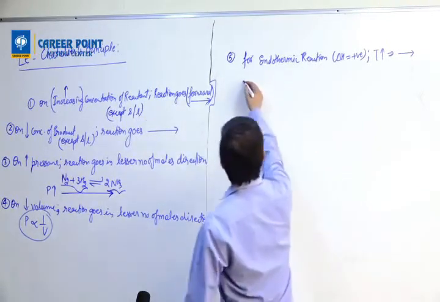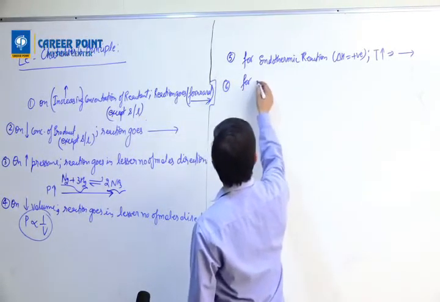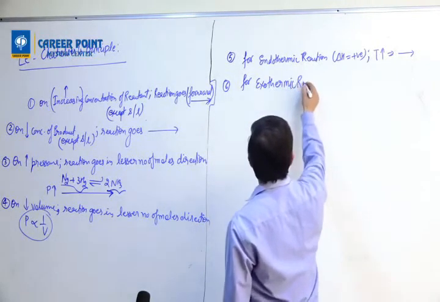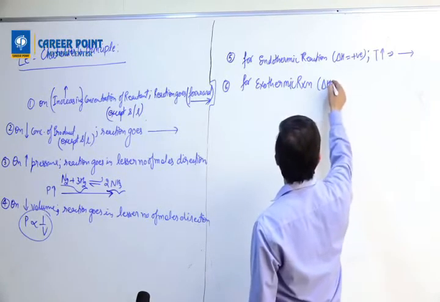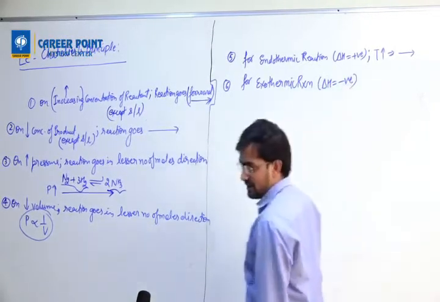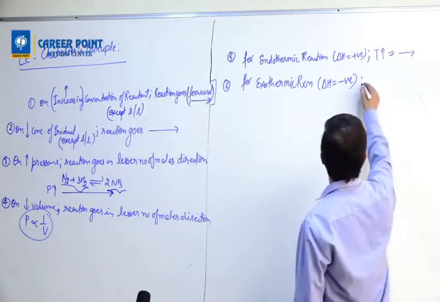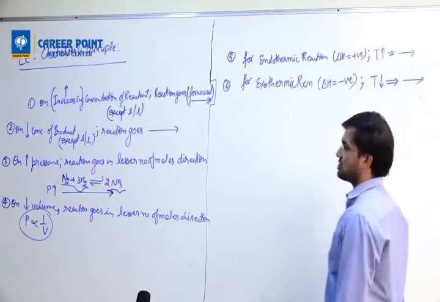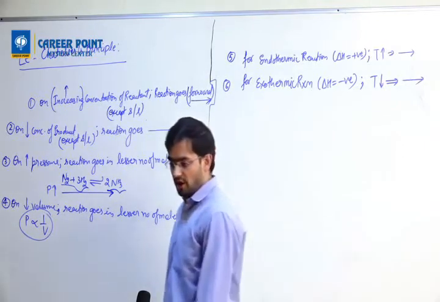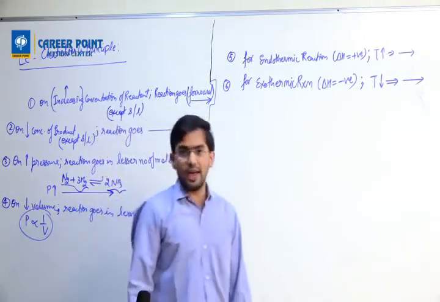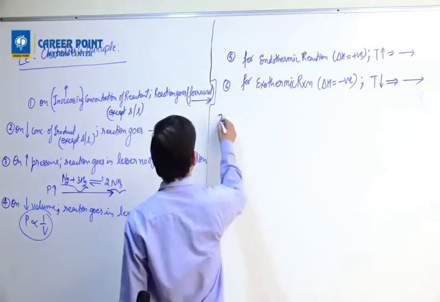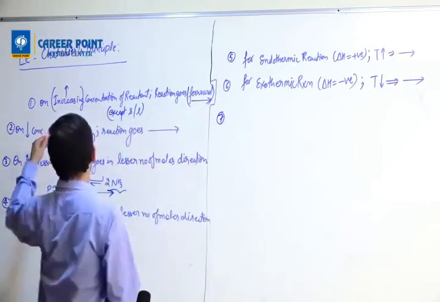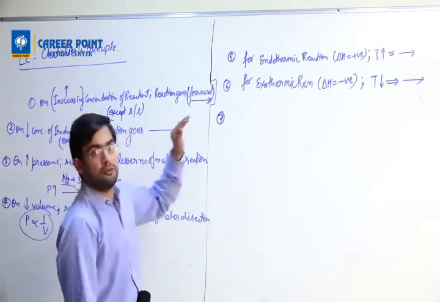Okay. Next. This is 6th point. For exothermic reaction. What is exothermic reaction? Delta H is negative. Then on decreasing temperature, reaction goes forward. Then after 6th we have 7. What are done? Concentration, pressure, volume, temperature.